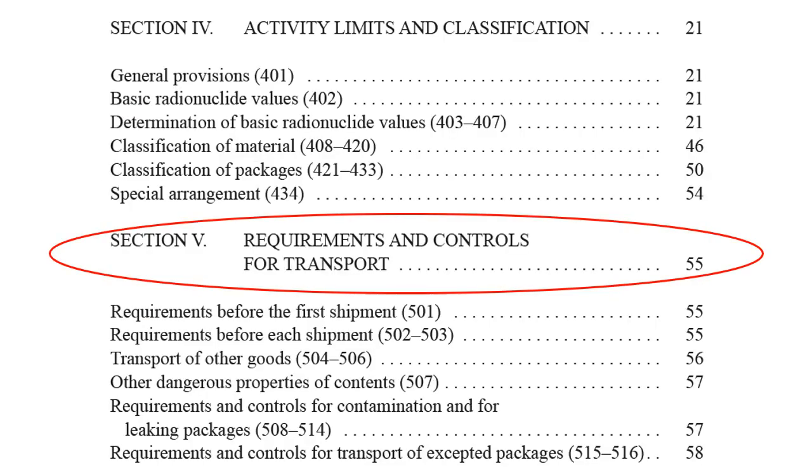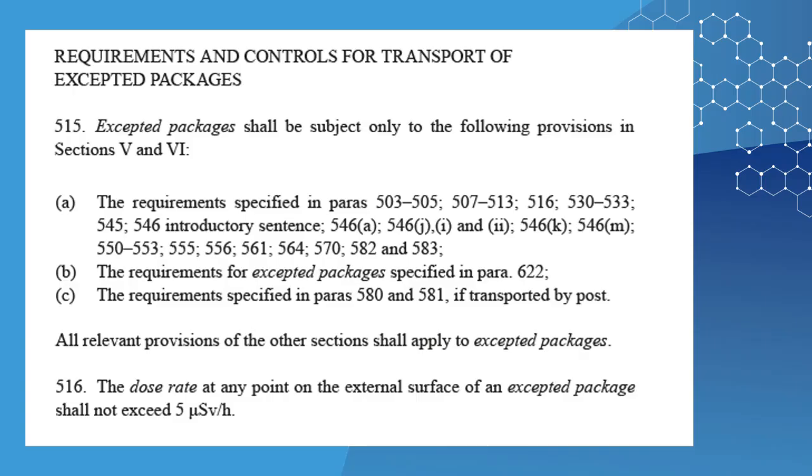Now, under Section 5 of the regulations, we will look specifically at the requirements for the transport of accepted packages. Under the requirements and controls for the transport of accepted packages, only the following paragraphs of Chapters 5 and 6 apply.